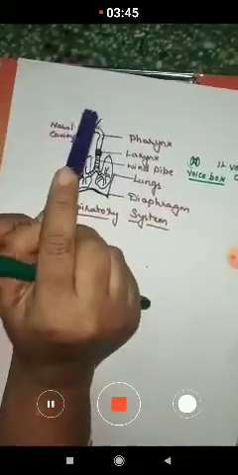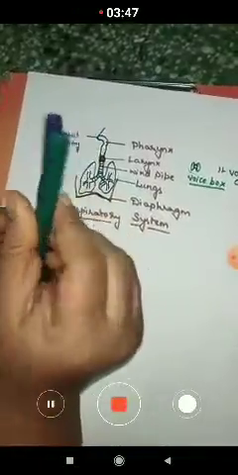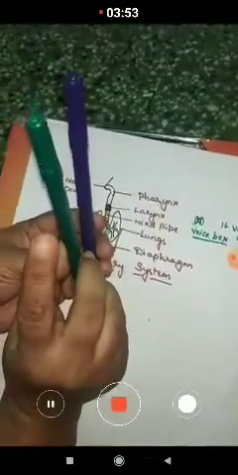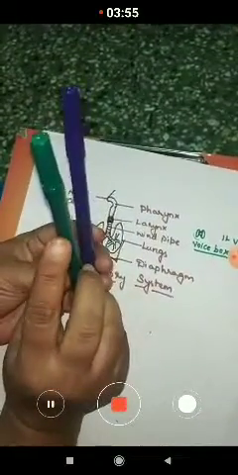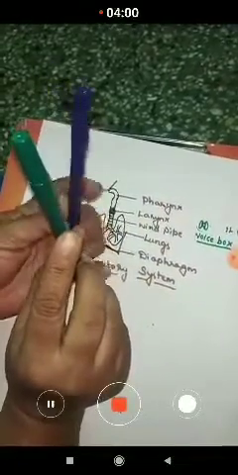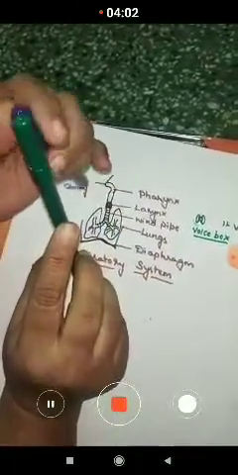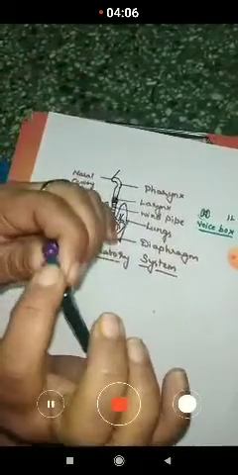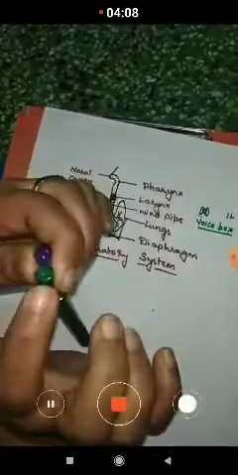It is the digestive system which we have learned yesterday. In the chest cavity, at the front of our body, the respiratory system is present in the front, and behind the respiratory system we have the digestive system. Both are connected here in the pharynx region.